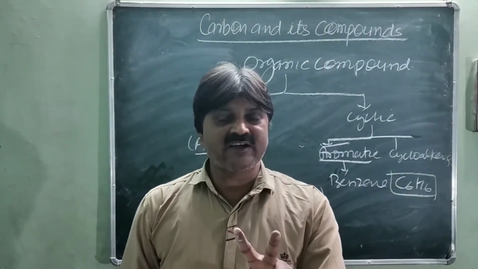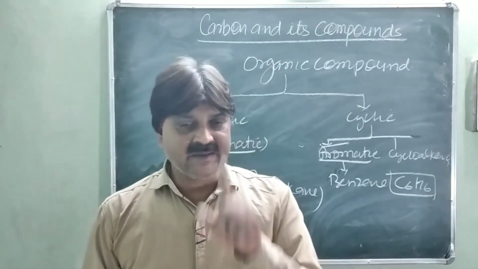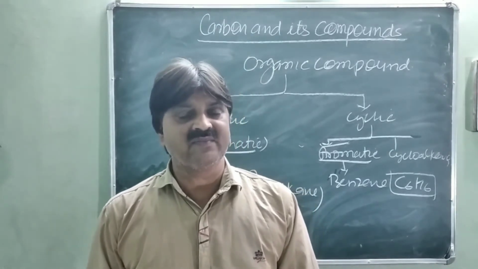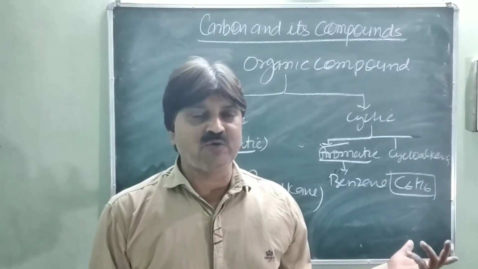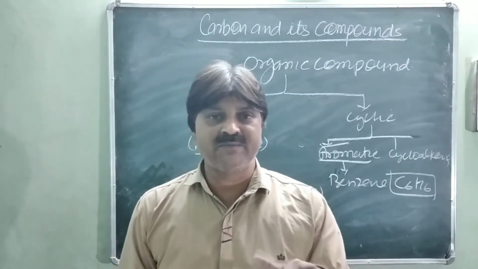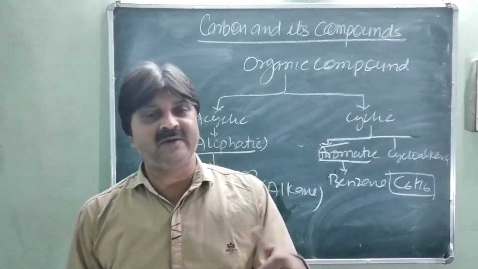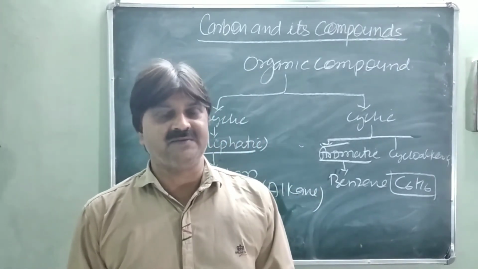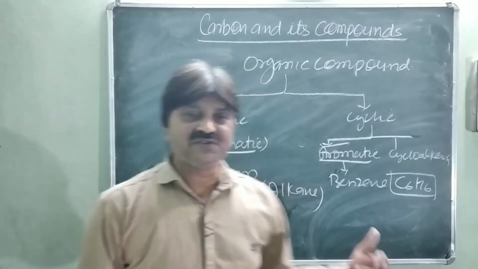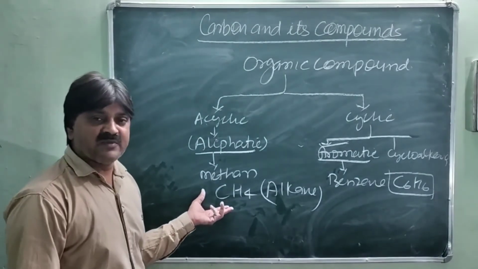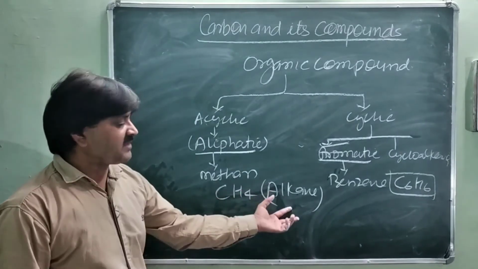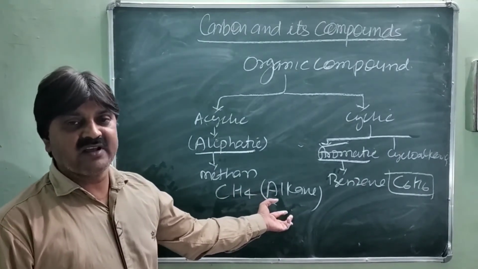There are two types of organic compound we have discussed: aliphatic and aromatic. Aliphatic basically means acyclic, with no cyclic form, while aromatic compounds have the cyclic form. The first member of the aromatic group is benzene, which means all aromatic compounds are prepared from benzene, as derivatives of benzene. And the head member of the aliphatic compounds is CH4, methane. All aliphatic compounds can be prepared from CH4 methane, and they are commonly called alkanes.